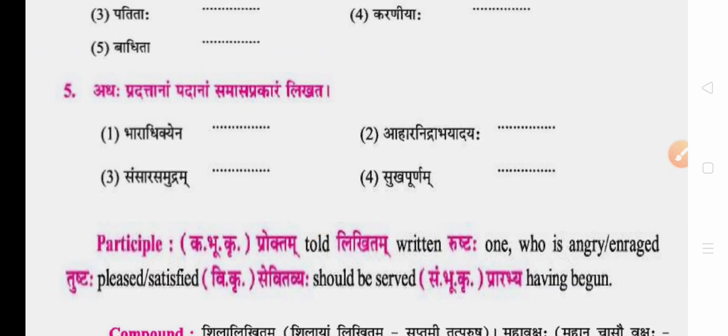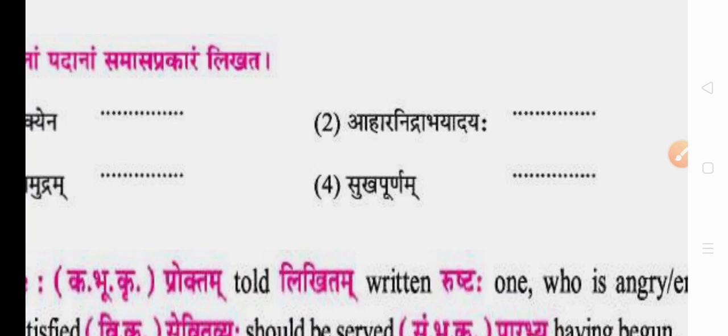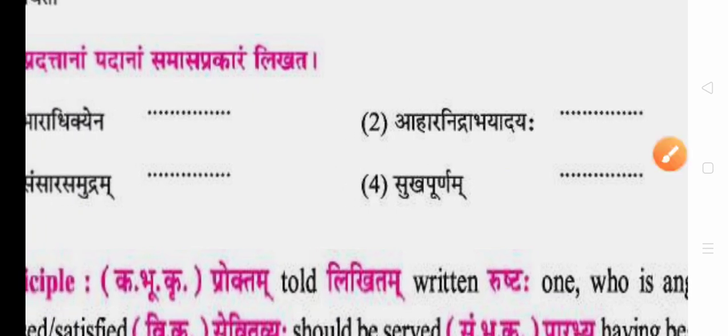Now some compounds from chapter number 7. Bharadhikya, excess of load. So "of" stands for Shashthi, genitive Tatpurusha. Ahara, Nidra, Bhaya, adaya. Adaya is a symbol, so it stands for Bahuvrihi. When you find adaya, it is Bahuvrihi.